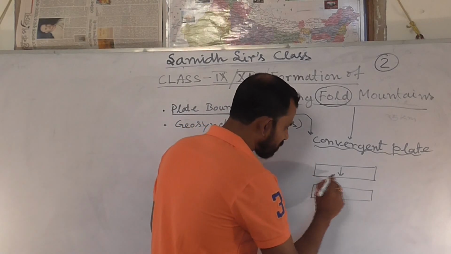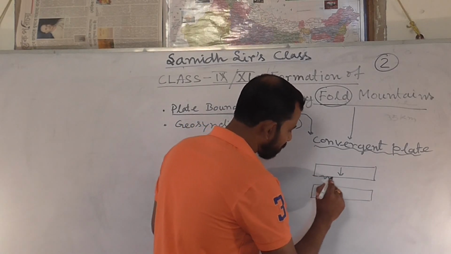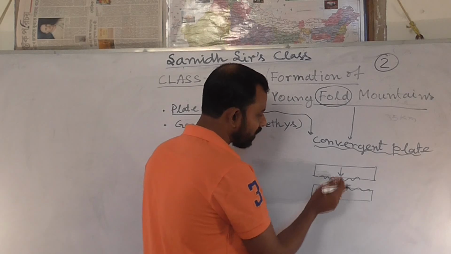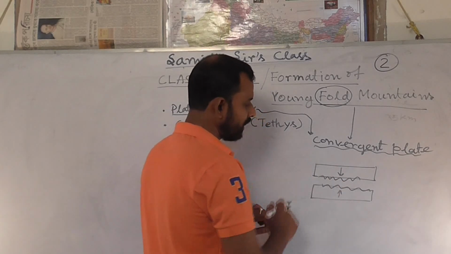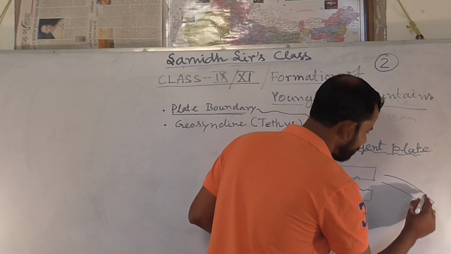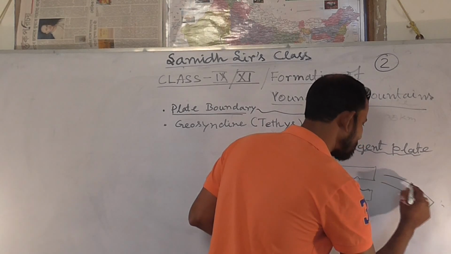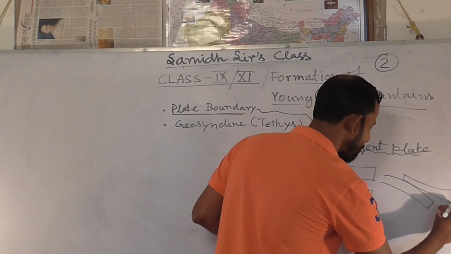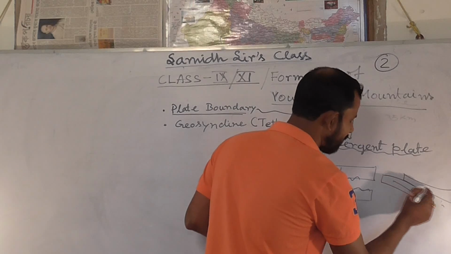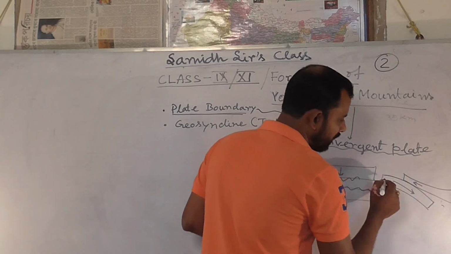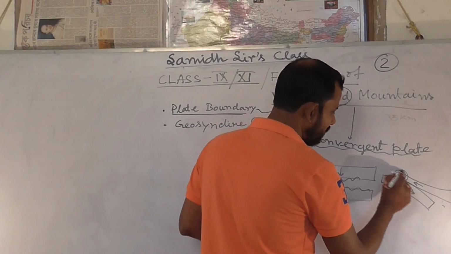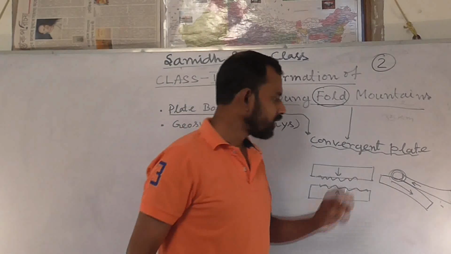Where convergent plates merge and collide with each other, these two edges or margins of the continents usually collide and break down. There is also the possibility of such a condition where the heavier material goes inside the earth's interior, while the comparatively lighter material usually remains on the upper side. And in this particular portion, we see the formation of geosyncline.